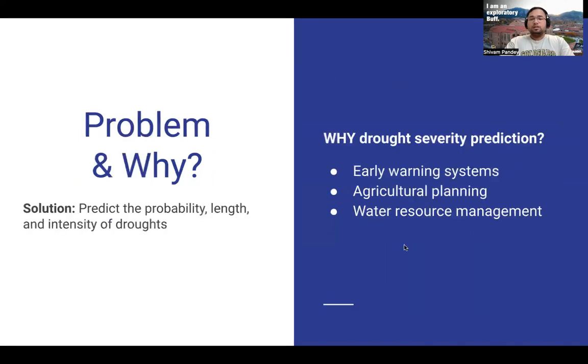And moving towards why this is a problem and what is a solution for this. A drought is a problem that needs to be solved because there are different implications. It can have socio-economic implications, and what we want is to predict the probability, length, and the intensity of droughts. And why do we want to do it? We want to build early warning systems, agricultural planning, water resource management, these kinds of processes to ease the face of a disaster.